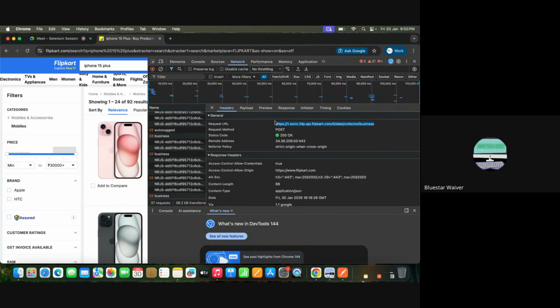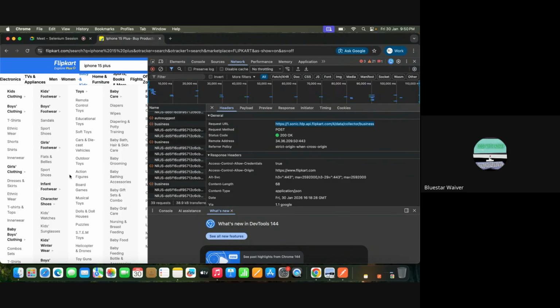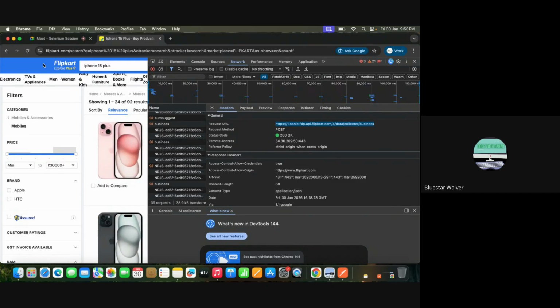Again, the same analogy. Bestcom, electricity, the wire is an API. Our home is the front end, Flipkart. Got it? Got it? Okay, good. Now, why are we testing an API?